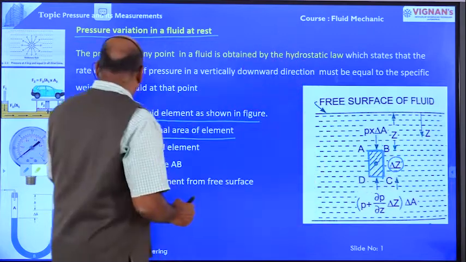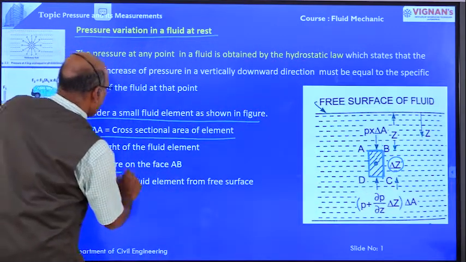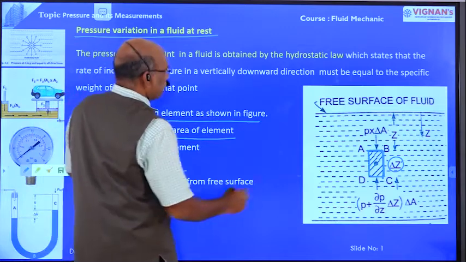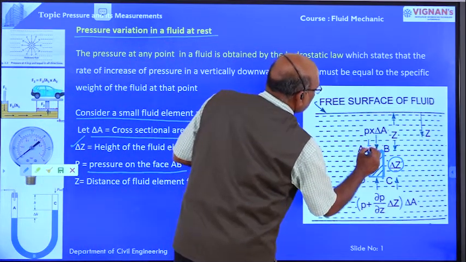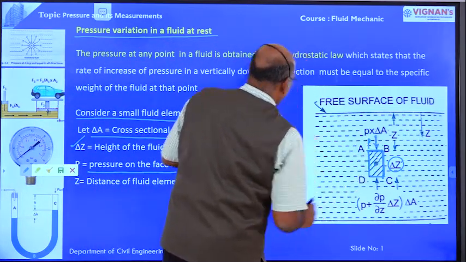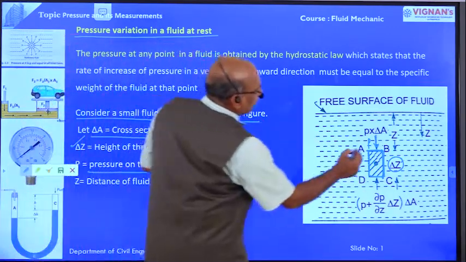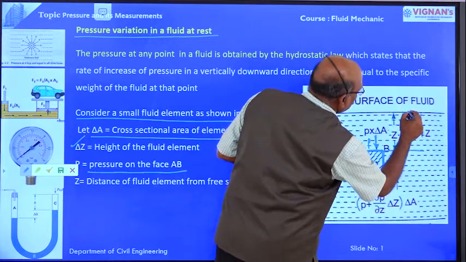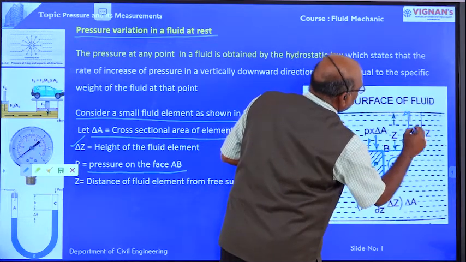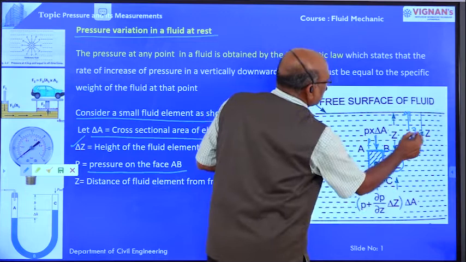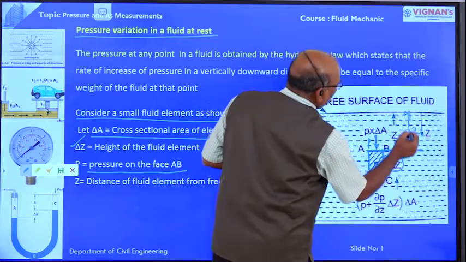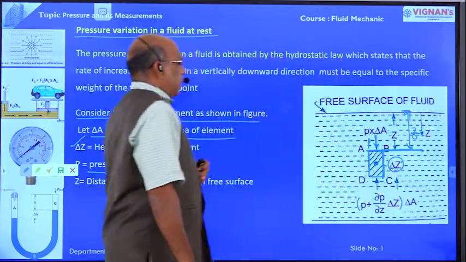P is the pressure on face AB. Z is the distance of the fluid element from the free surface. This is the element, this is the free surface, and this distance is Z, the distance between the top of the fluid element and the free surface of the liquid.